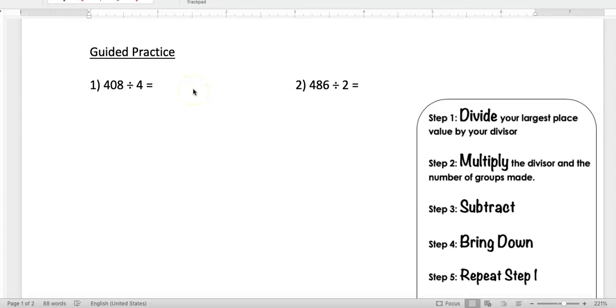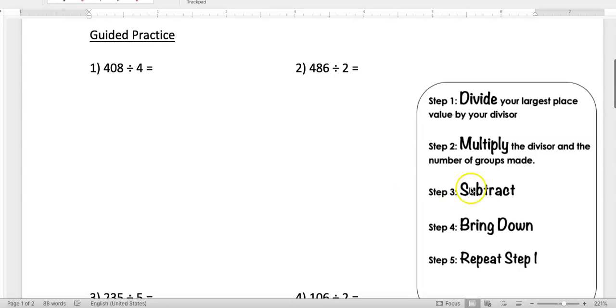All right, let's go ahead and get into our guided practice. Notice off to the side, I have our steps that we need to follow as we find our quotient. If you follow these steps and you know your facts, you should be good to go. If you try to skip a step, or try to teach yourself, you're going to get your answers incorrect and end up with an incomplete assignment. So please make sure you're following the steps. Please make sure you are giving it some thought as you work out the problems for your independent and your exit ticket so that you can get credit for your work.